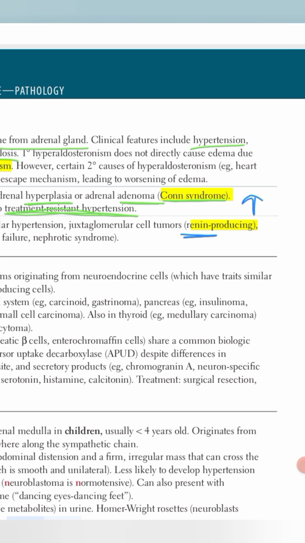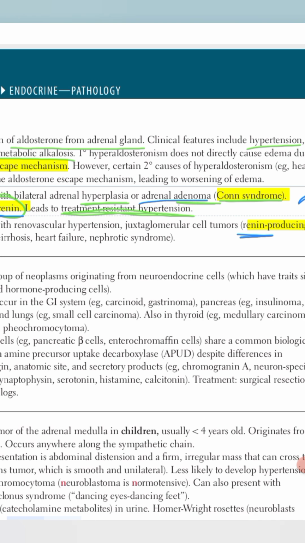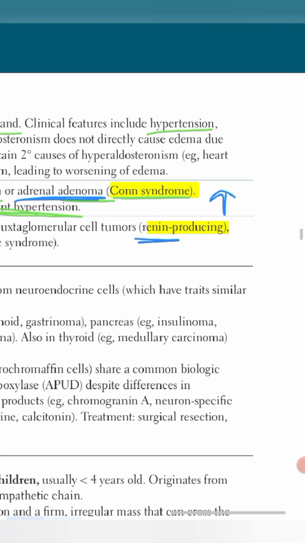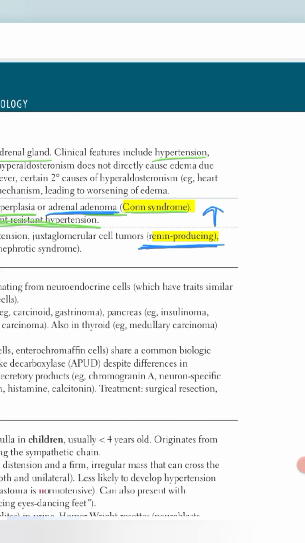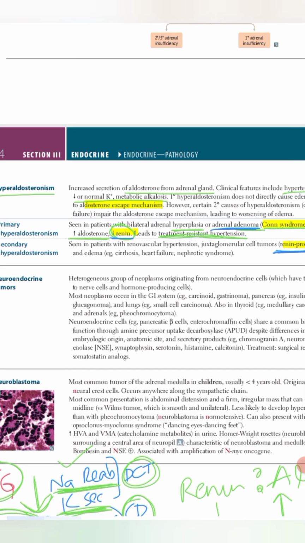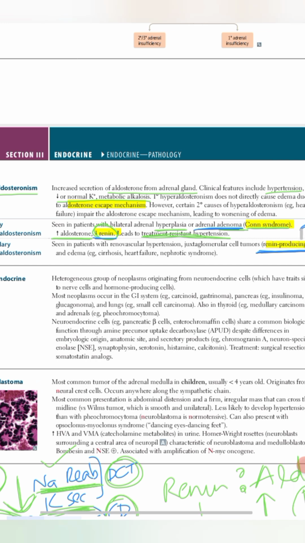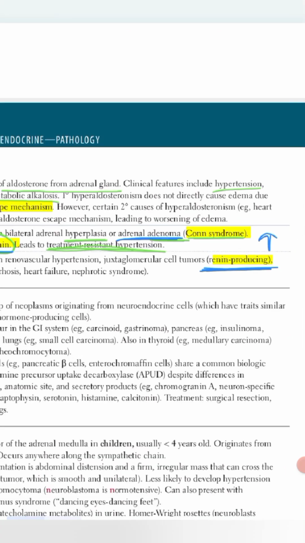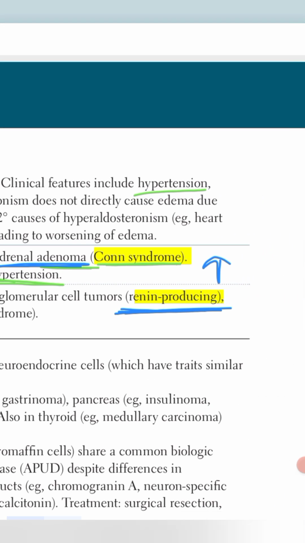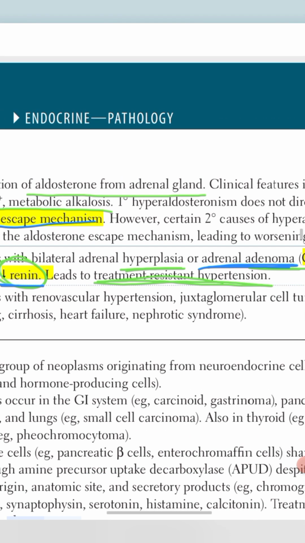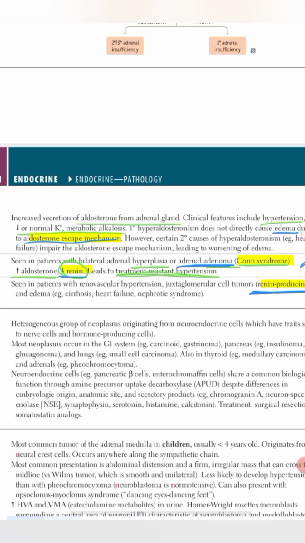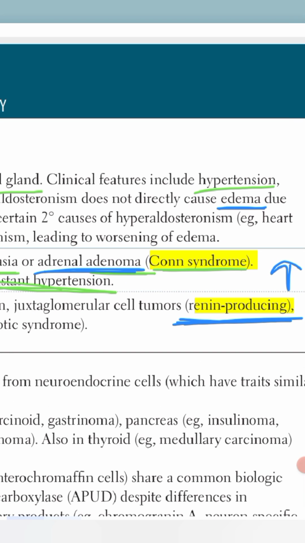In primary, the main problem was with the adrenal glands causing an increased level of aldosterone, and in secondary the main problem is that renin is stimulating an increased level of aldosterone. Now there is another difference: in primary aldosteronism, it does not directly cause edema due to the aldosterone escape mechanism, while in secondary hyperaldosteronism, due to impairment of the aldosterone escape mechanism, there is worsening of edema.